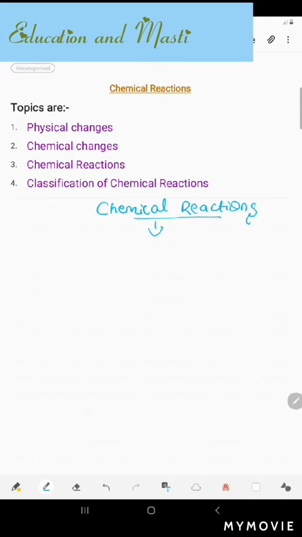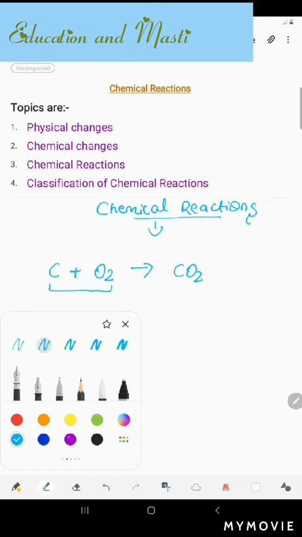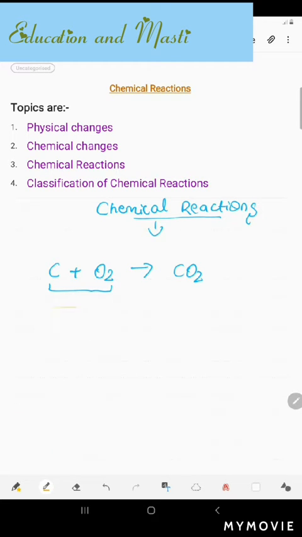Now let me tell you one thing first. Can you tell me what this is? This is one equation, and in a chemical equation there are two things. One is this. Do you know what this is called? Yes, this is called the reactant side, and this is called the product side.